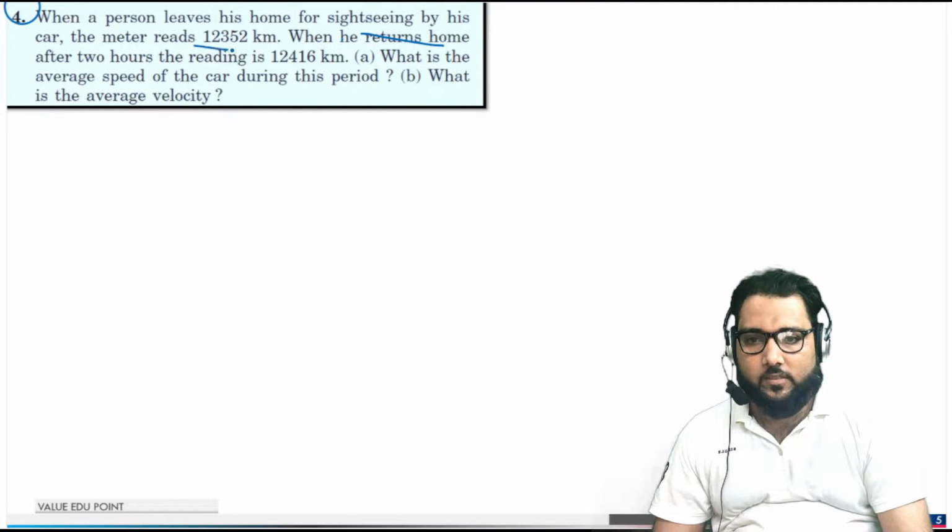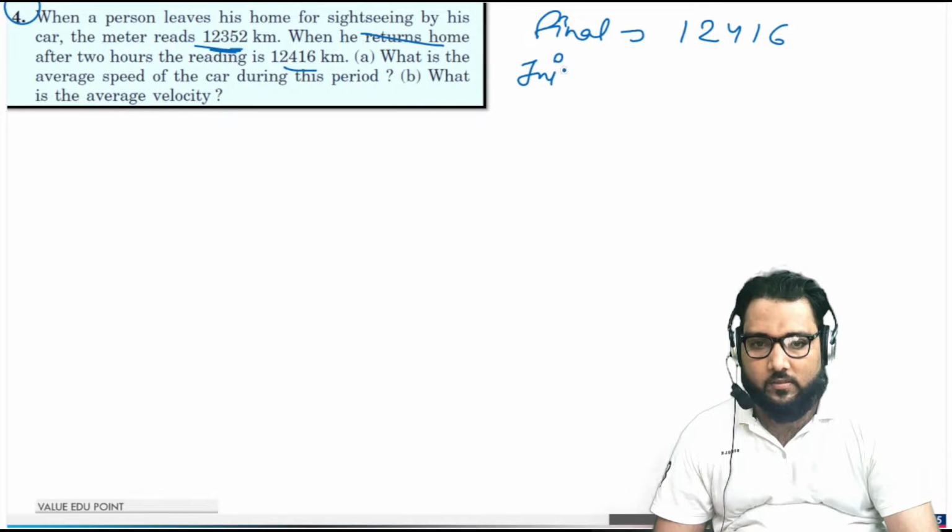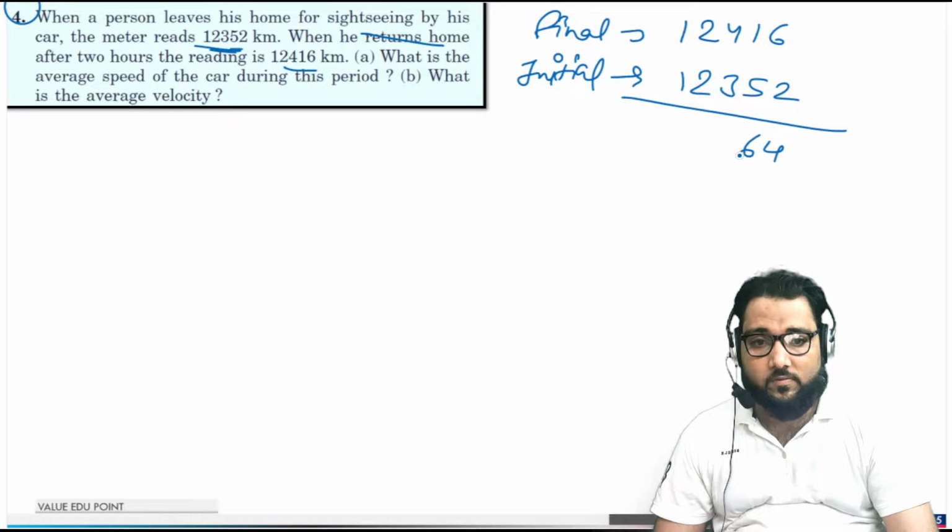Okay, there is a speedometer. The final reading is 12416, and the initial reading is given as 12352. When you subtract, this comes out to be 64 kilometer. The whole journey is 64 kilometer.